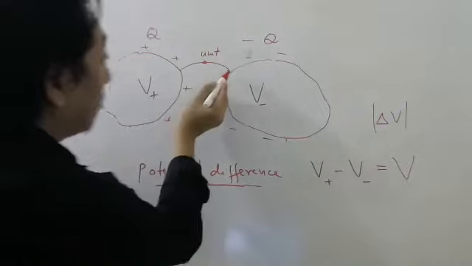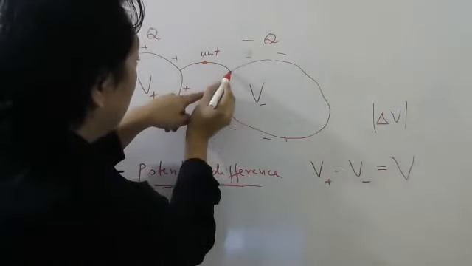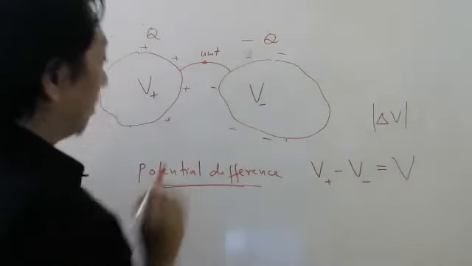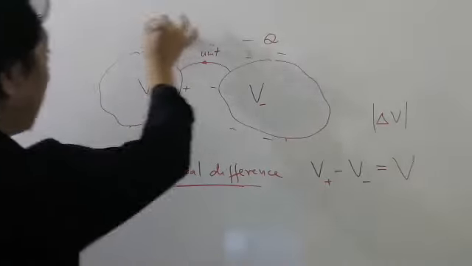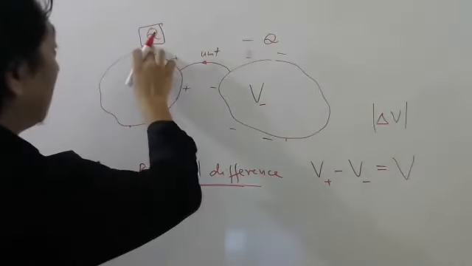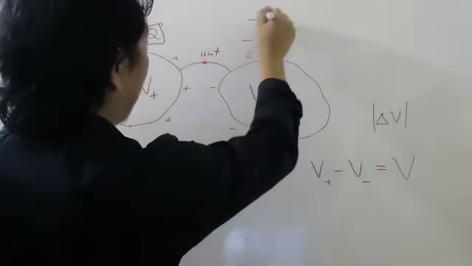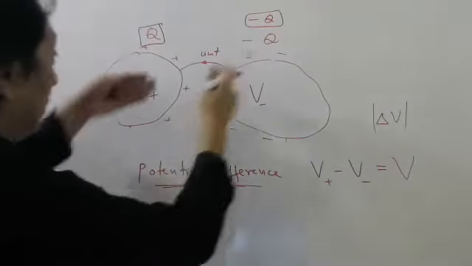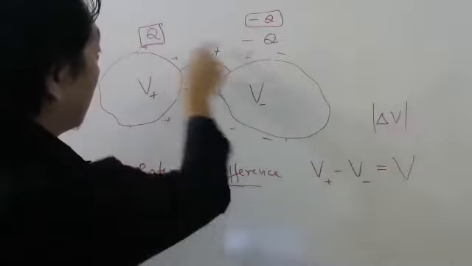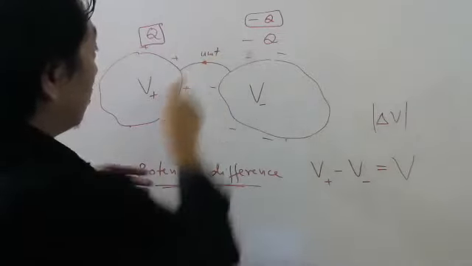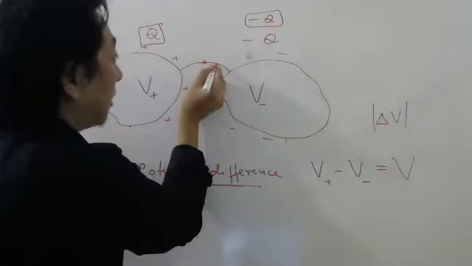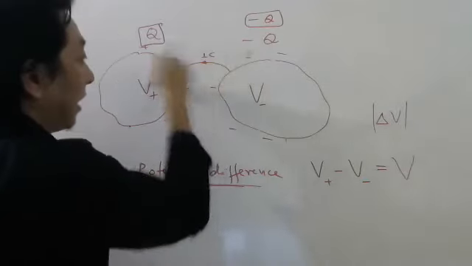So now you have to find work done to carry unit charge from here to here. Okay. So that work done will depend on this charge. Because if this charge is more and this charge is also more in negative, then there will be more force on this unit charge. So if more force is there on this unit charge, see, imagine I am bringing unit charge this way against the electric field.